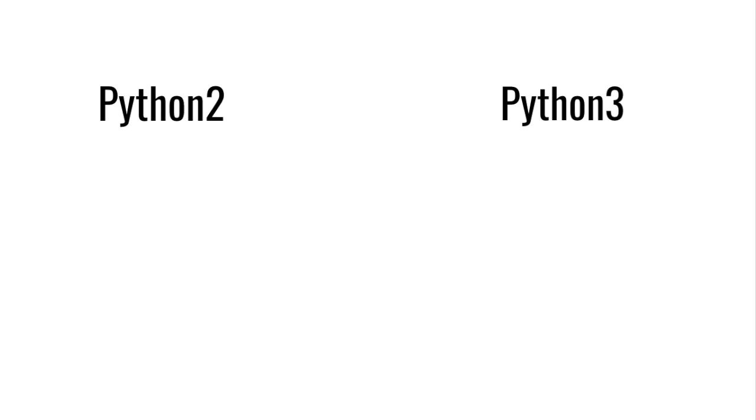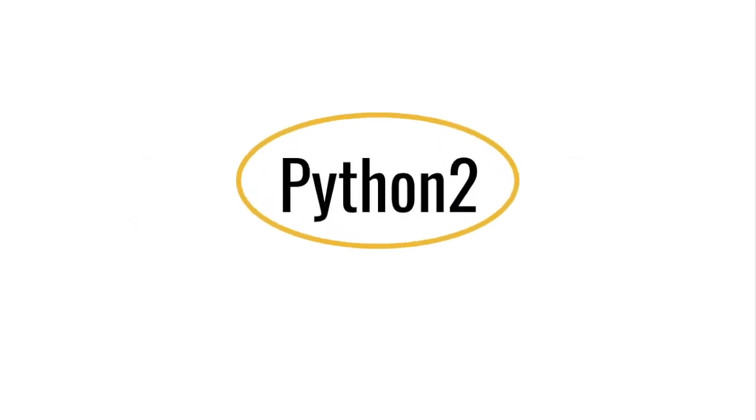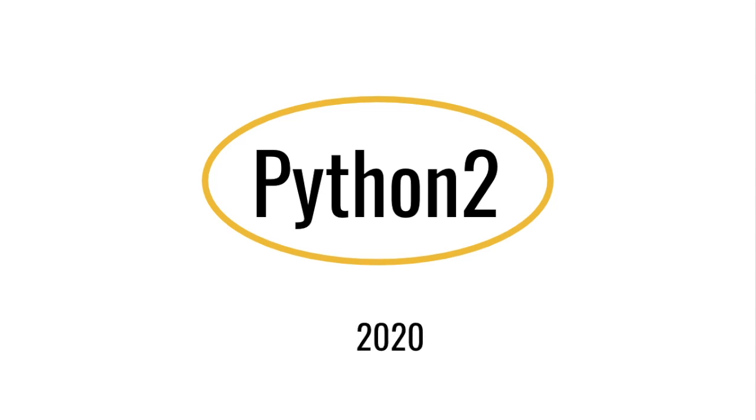Another change that came with version 3 was in the way that commands and functions were written. For example, this is how you print hello using version 2, and this is how you print it using version 3. Even though this might not seem much, those small changes can affect hours of work. Regardless of the changes, most people agree that by the end of 2020, Python 3 will completely have substituted Python 2. After all, it is the newer version.